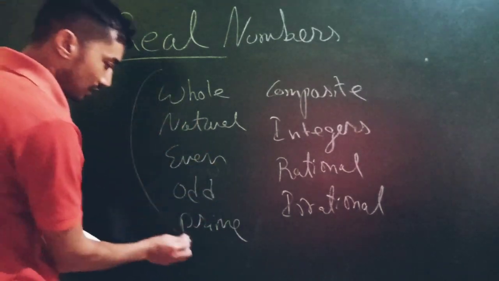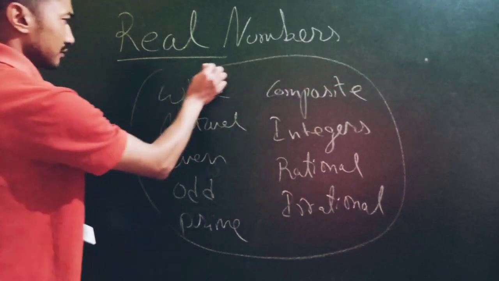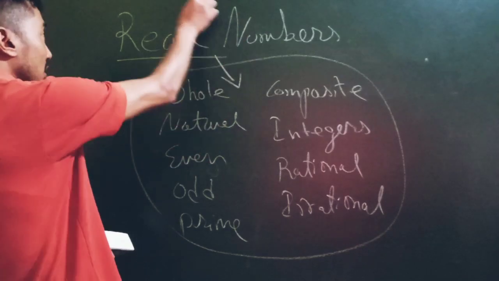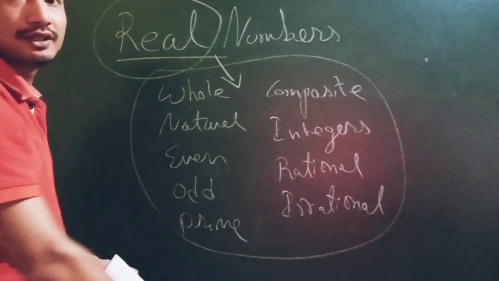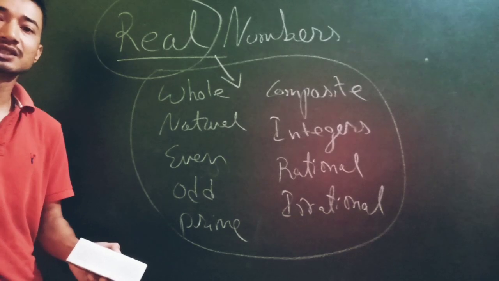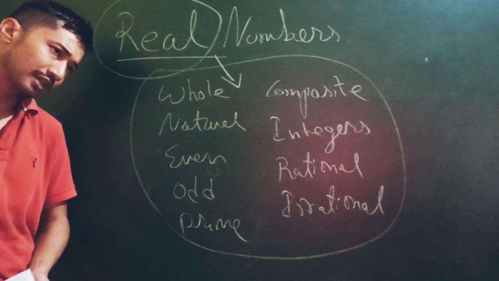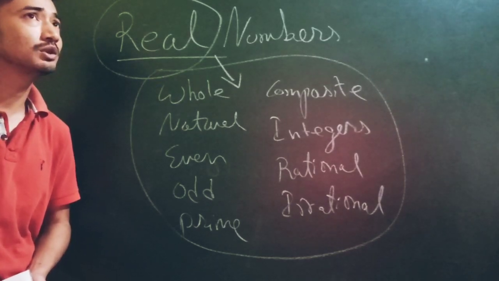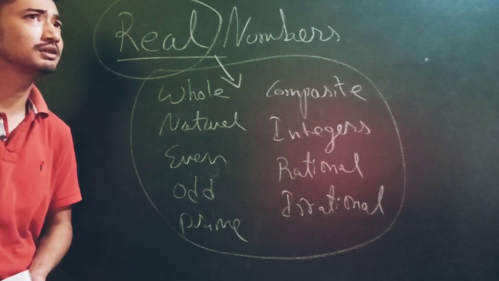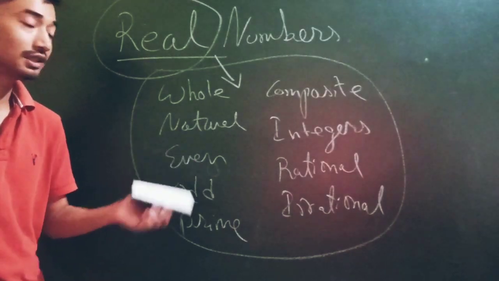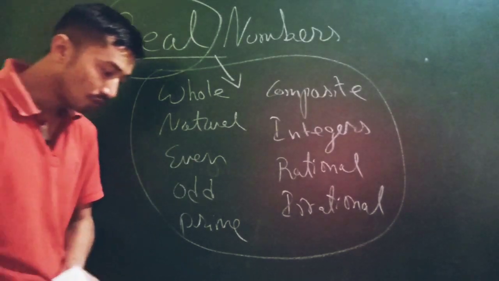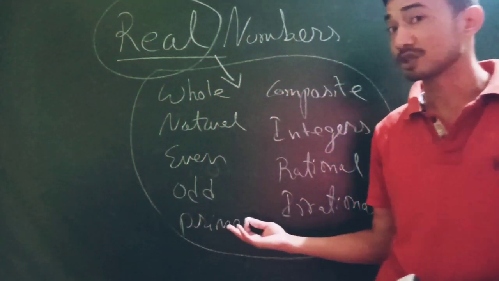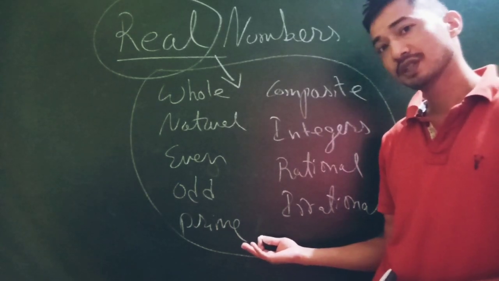All these numbers that you've studied, they are all called real numbers. Simple as that. So most of you must have been thinking so far, what are real numbers? Every time somebody asks you about real numbers, you go back and wonder what the definition was. They're not needed. These are real numbers. That means, so far, whatever number systems you have come across were all real numbers.